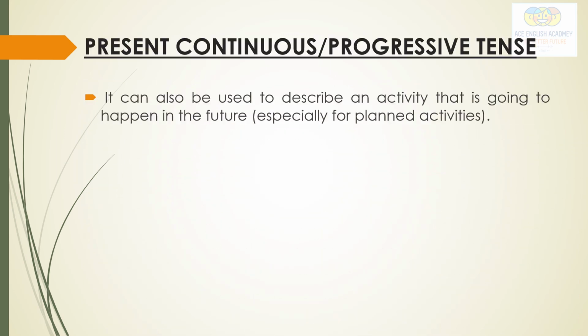Present continuous or progressive tense can also be used to describe an activity that is going to happen in the future, but especially for planned activities. What we have planned now in our present, which is going to happen in future, in a very short period of time.